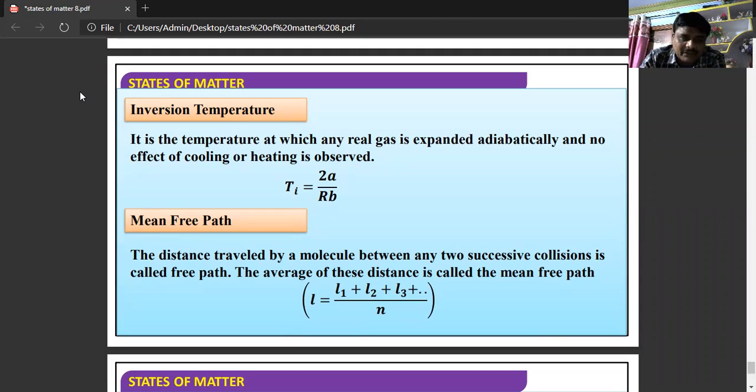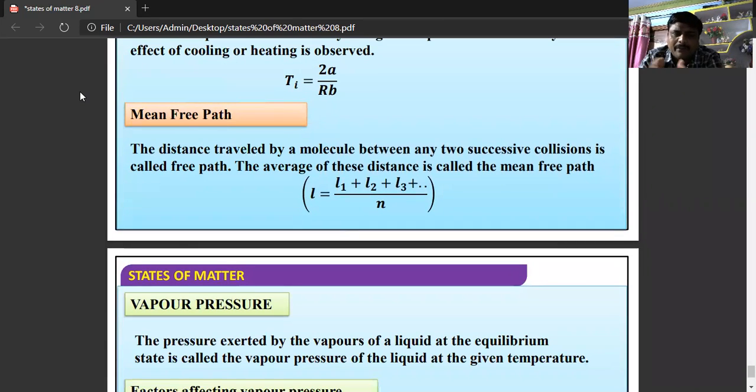Mean free path is the distance traveled by a molecule between any two successive collisions. If collisions are taking place, the average of the distances traveled by a molecule between those successive collisions is called the mean free path. It is equal to l1 plus l2 plus l3 by n.